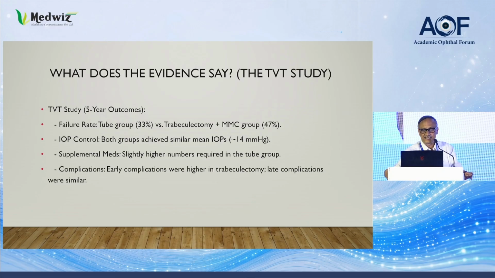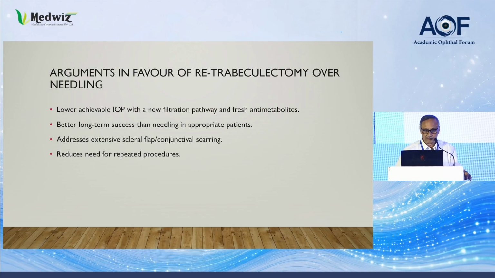So what does the evidence say? The TVT study, 5 year outcome: failure rate in the tube group 33%, versus trabeculectomy with MMC, 47%. IOP control: both groups achieve similar IOP in the long term. Supplementary medication: slightly higher numbers recorded in the two groups. Complications: early complications were higher in the trabeculectomy group and late complications were similar in both groups.